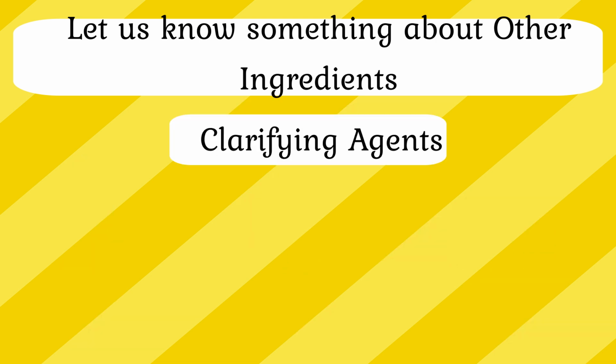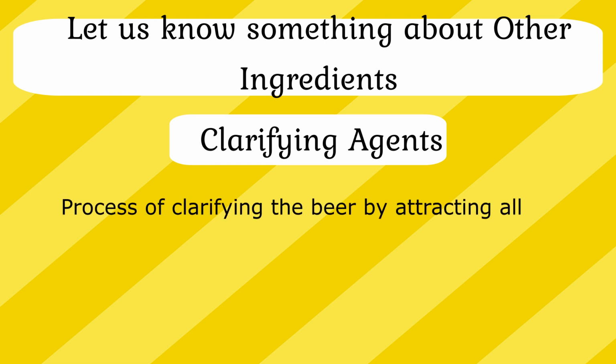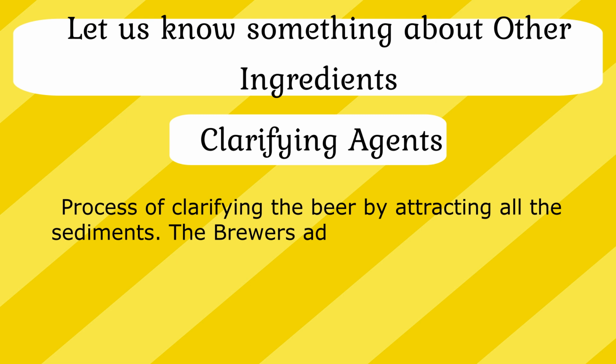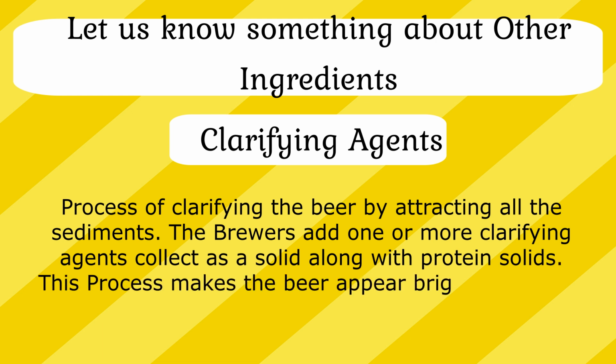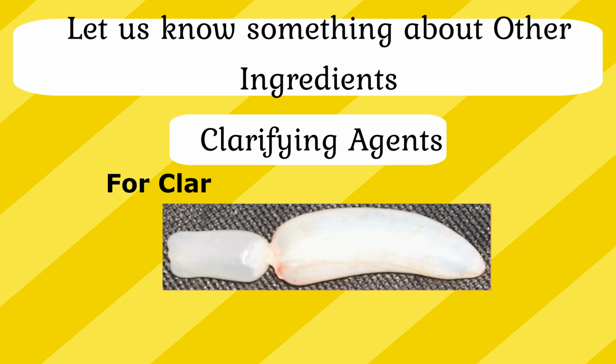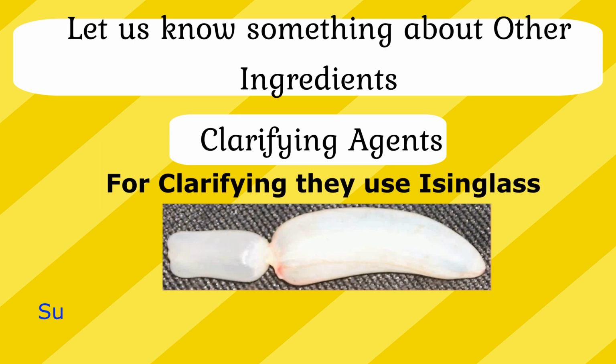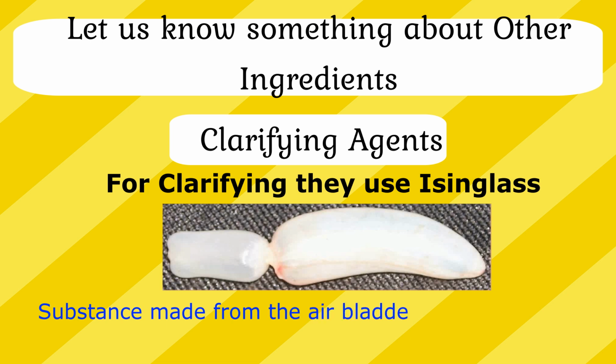Now let us go to the third of the other ingredients, which is clarifying agent. In the process of clarifying the beer by attracting all the sediments, the brewers add one or more clarifying agents that collect all the solids along with the protein solids. This process makes the beer appear bright and clean. For clarifying, they use isinglass. What is isinglass? A substance made from the air bladders of various fish, especially sturgeon.